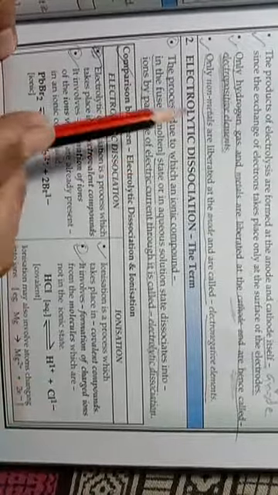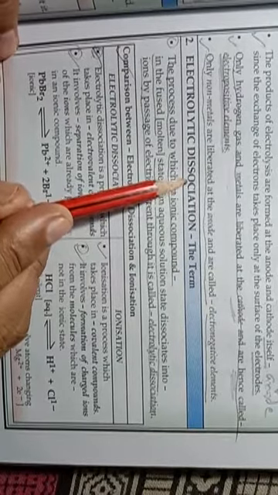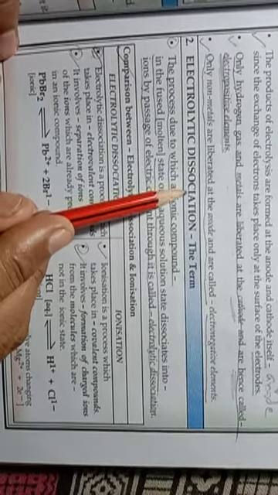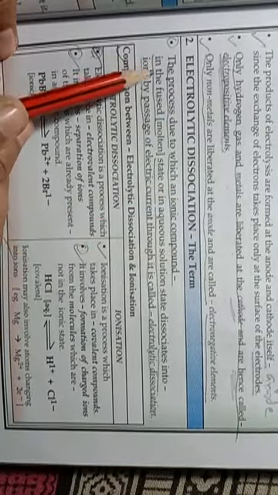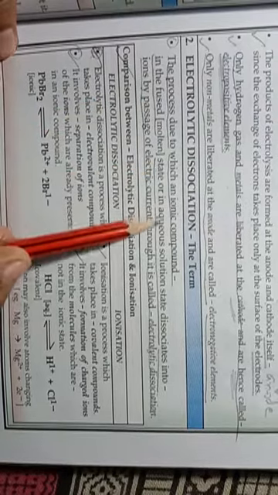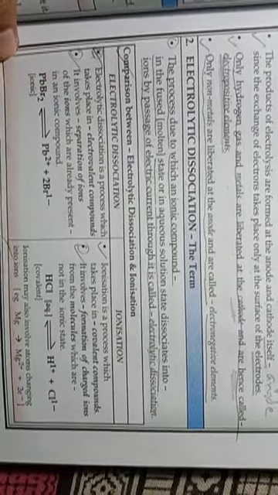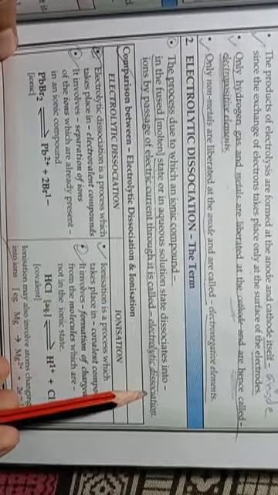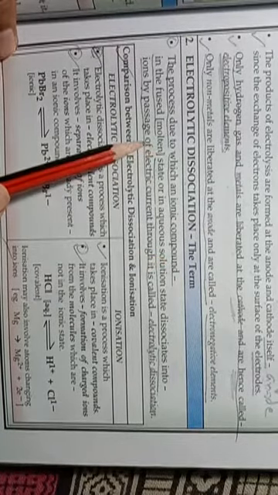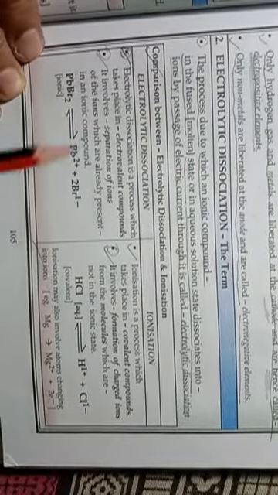Next heading, electrolytic dissociation. So you all know that dissociation means separation, only separation, and it is a reversible reaction. The process due to which an ionic compound in the fused state or in aqueous solution state dissociates into ions by passage of electric current through it is called electrolytic dissociation. So in an electrolytic solution, when electricity is passed, the ions get separated, which is known as dissociation.